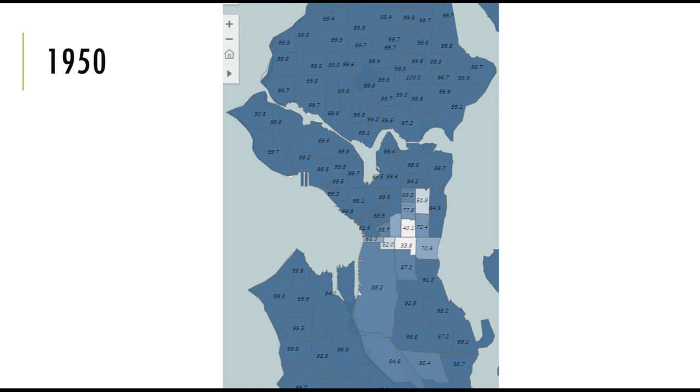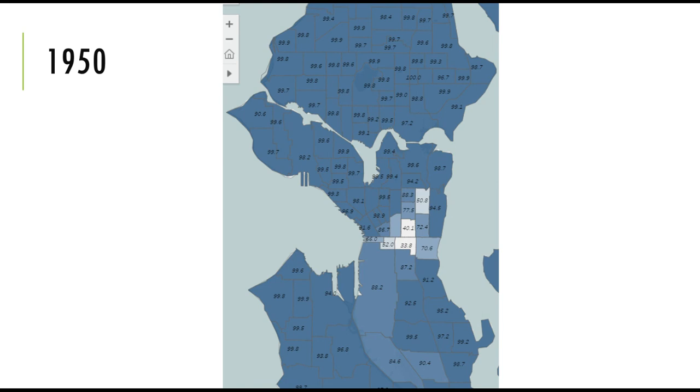Now, of course, you learn that because of Japanese internment, there was an influx of white people moving into that area to buy up some of the businesses that were there and some of the homes. And so that's partially that change. But look around the map. If you look up at the north end of the city, north of what's called the Ship Canal, where Lake Union is, it's sort of like where the city is kind of cut in half by water.